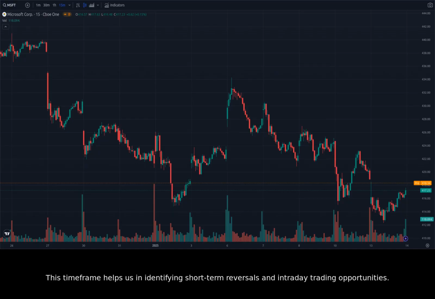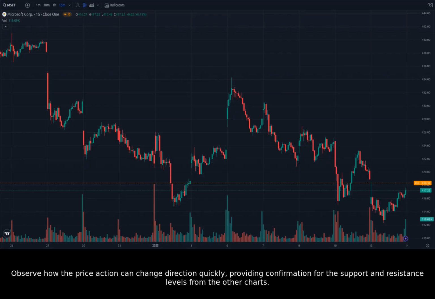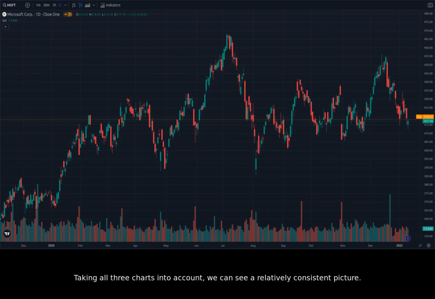This time frame helps us in identifying short-term reversals and intraday trading opportunities. Observe how the price action can change direction quickly, providing confirmation for the support and resistance levels from the other charts. Taking all three charts into account, we can see a relatively consistent picture. The stock has been consolidating recently, attempting to break the 400 resistance. Support levels appear strong around 380 and 390, while resistance is found at and above 400.